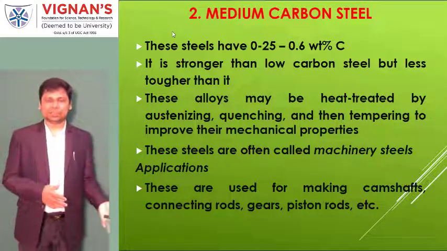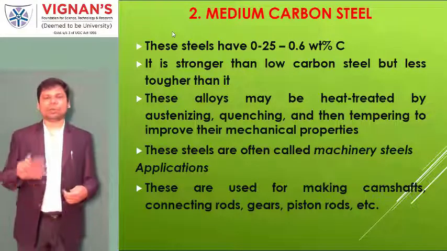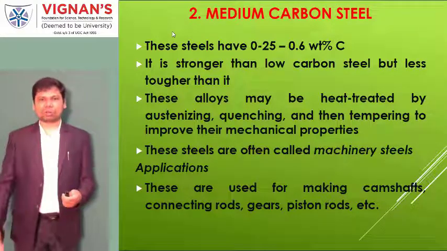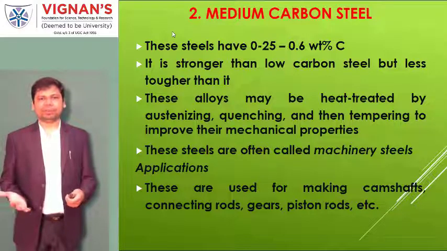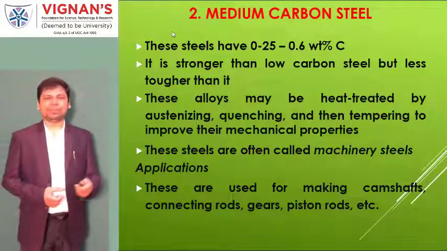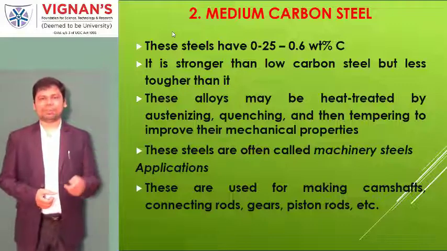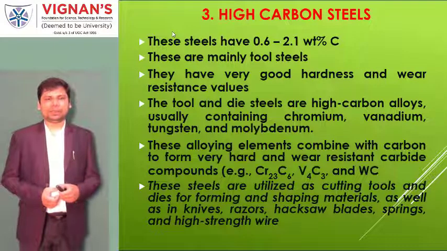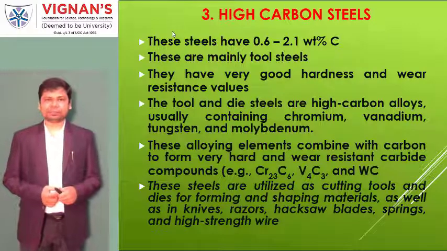Earlier it was much bigger, but nowadays we are using composites, which are lightweight and stronger than steel, as recommended. But still, so far, we are using automobile components made up of steel, which comes under the medium carbon steels. The last one, the high carbon steels.